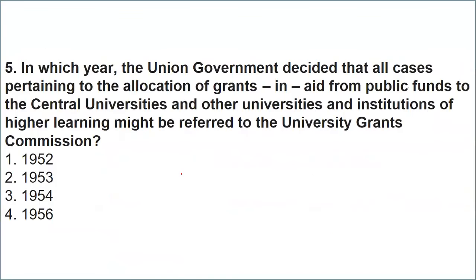Okay. Now, in which year did the Union government decide that all the cases pertaining to the allocation of grant in aid from public funds to the central universities and other universities of higher learning may be referred to UGC? In the year 1952, 1953, 1954, or 1956? So let's see which year it is.